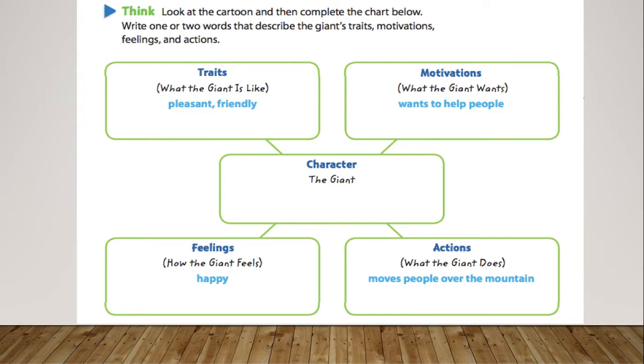So when we're talking about characters and when we're looking at some other stories that we're reading, we want to think about all of these things that help develop a character. As we read, we might have a character who has all of these things but changes in the beginning, middle, and end. So you could do a map like this at different parts of the story. So, readers, go ahead and look at the next story and enjoy. Think about how you can look at these traits, motivations, feelings, and actions about the character Susan B. Anthony.